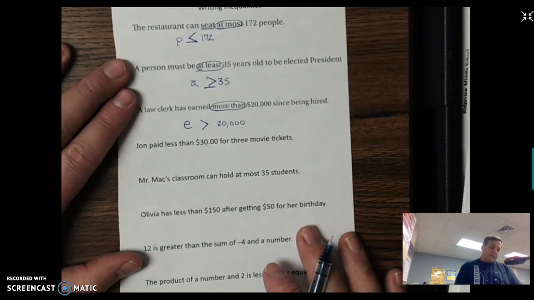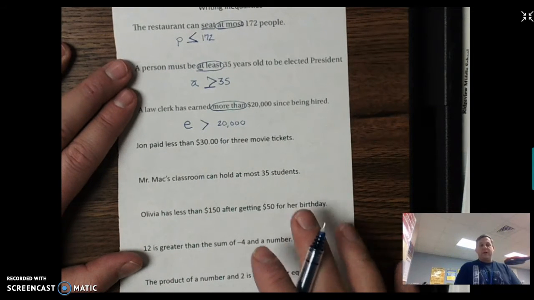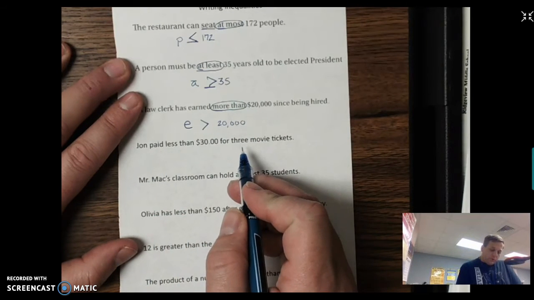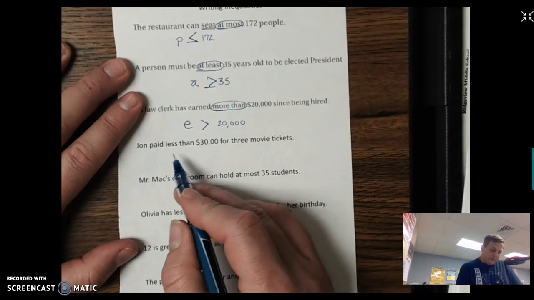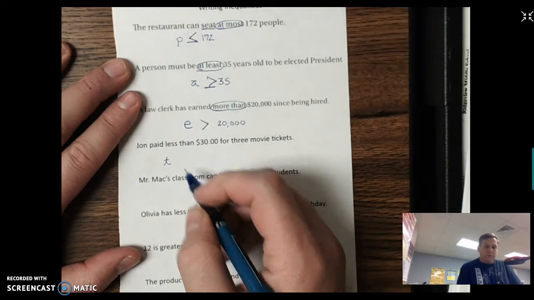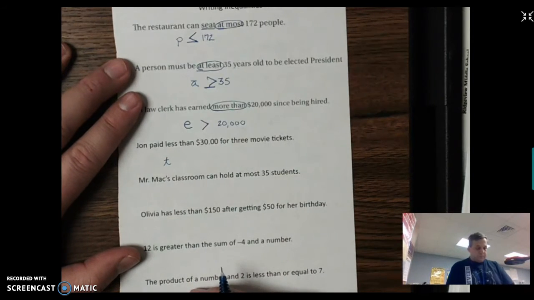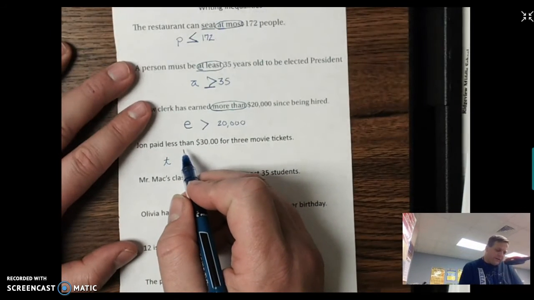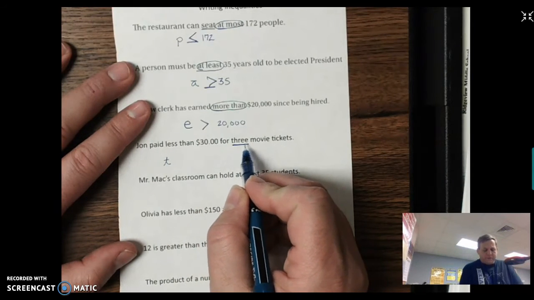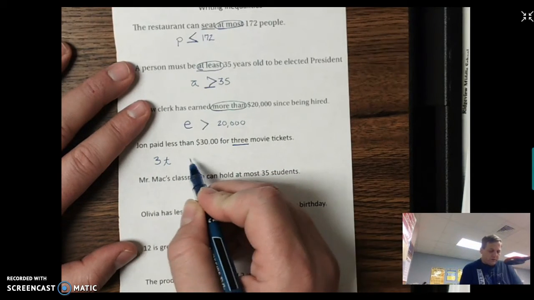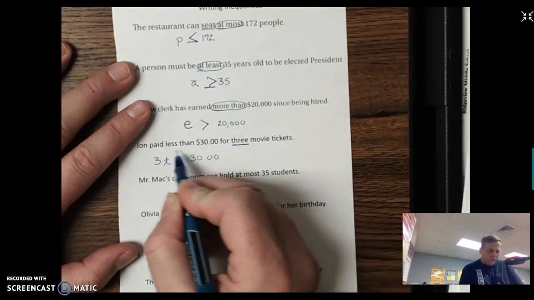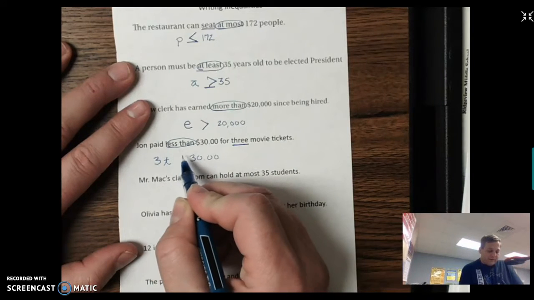John paid less than $30 for the 3 movie tickets. Okay, this one is a little different. What we're looking for, what we don't know, is the price of a ticket. So we use the cursive T if you're going to use T. The price of the ticket. And what we're doing to the tickets is there are 3 of them. So 3 tickets are being compared to $30. And what we know is that it is less than $30.